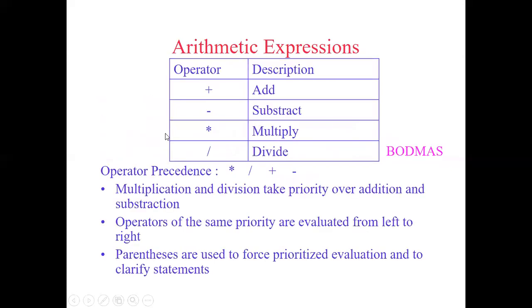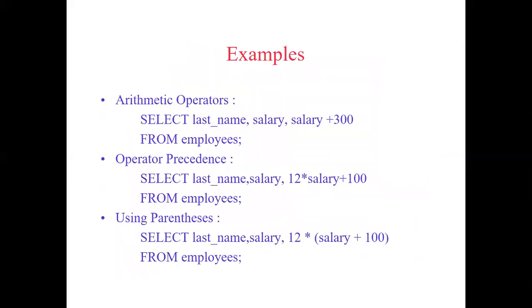So, arithmetic expressions. All these arithmetic expressions are valid in a select query. And it follows the normal mathematical rule called BODMAS: bracket, of, division, multiplication, addition, and subtraction. It just takes this particular precedence while applying the arithmetic expression in your select query. These are some of the examples which we saw, right? A similar kind of thing, not exactly the same. When you are able to perform plus, obviously you can perform all mathematical expressions.